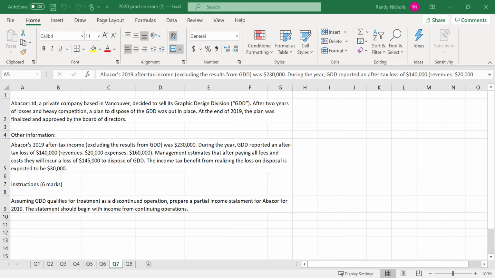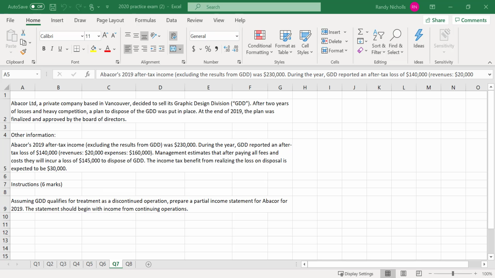Hey all, one last walkthrough of the practice exam. We'll do question 7, question 8. So question 7: a private company decides to sell a division, losses, and so on. Plan to dispose. And we've got some information.